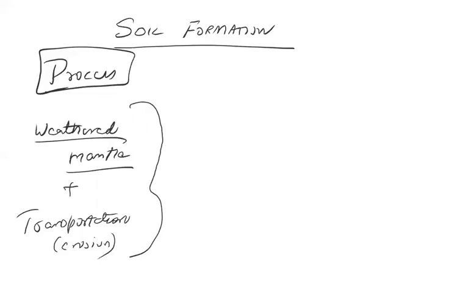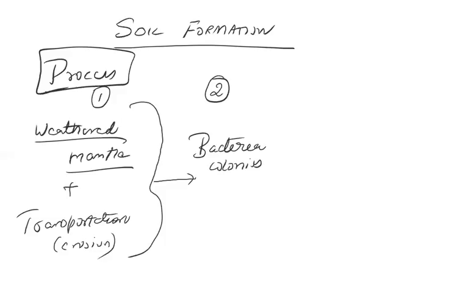Once the rocks are nicely broken into pieces, that is the first step, which we studied for many classes. Now the second step is more about bacteria colonies. The first to capture such weathered material is bacteria.